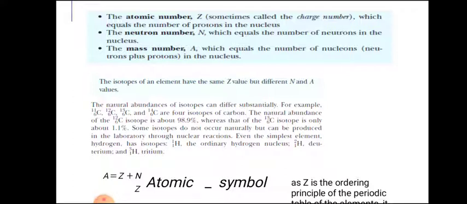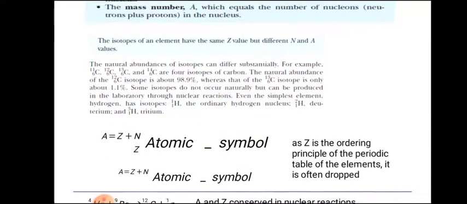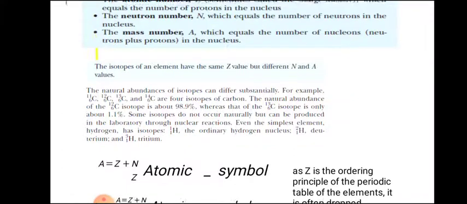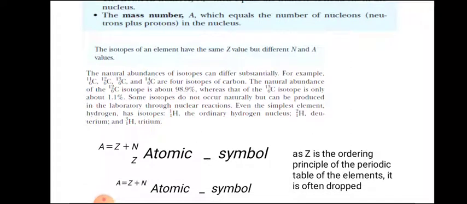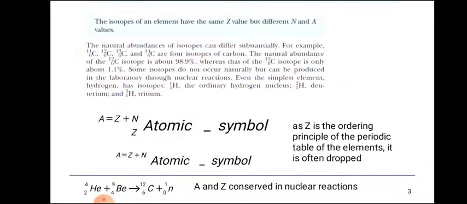So hydrogen has three isotopes. Here we show A equals Z plus N. What is A? It is the mass number, which equals the sum of the atomic number and the neutron number. So A is equal to Z plus N.